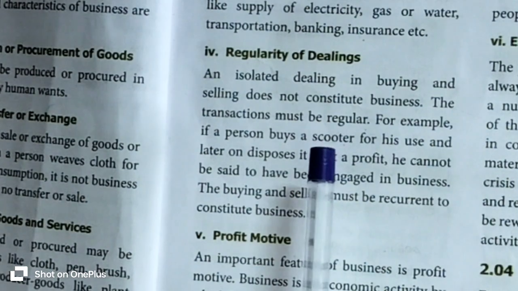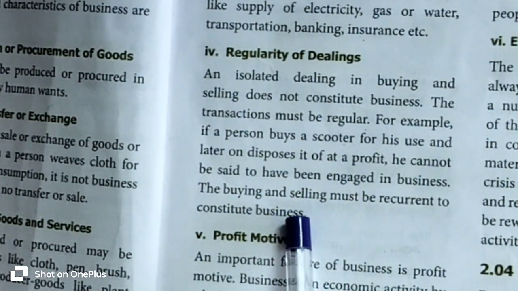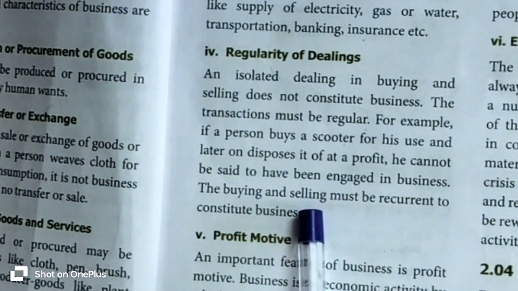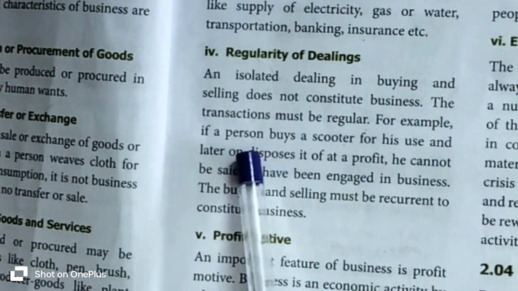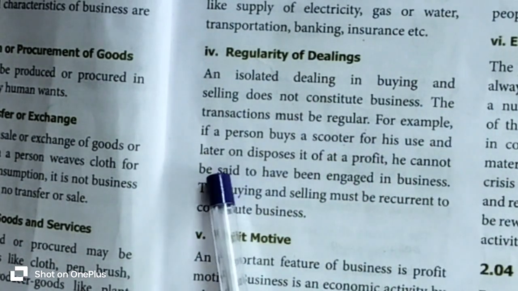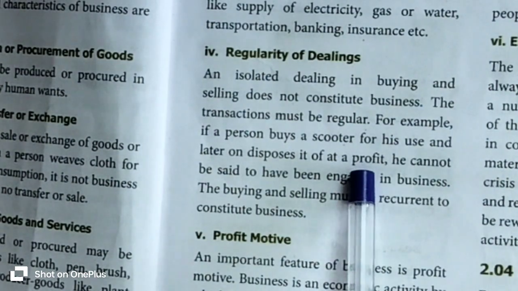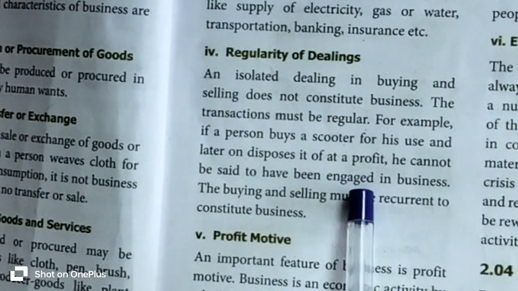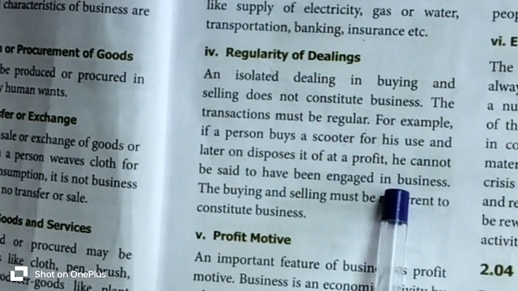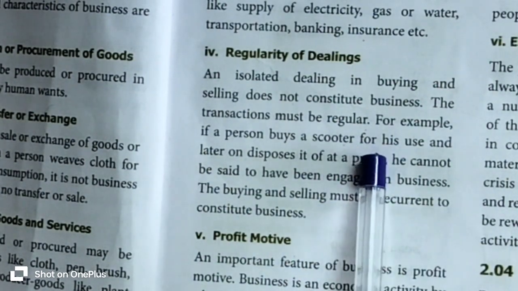The buying and selling must be recurrent to constitute the business. Listen, say for example, if a person buys a scooter for his own use and later on disposes it off at a profit, he cannot be said to have engaged in business, because it is irregular. There is no consistency. So, what is meant by consistency? What is the regularity of dealing?